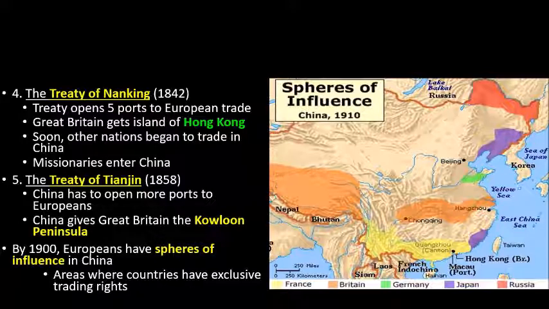In the purple, guys, only the Japanese. In the green, only the Germans. And look, in the north, only Russians. So, guys, China is getting divided up among all the European powers, guys. And now they're going to start exploiting China like they exploited India. Now, this is not the end of our story on China, but this is going to be the end of the notes today. All right?